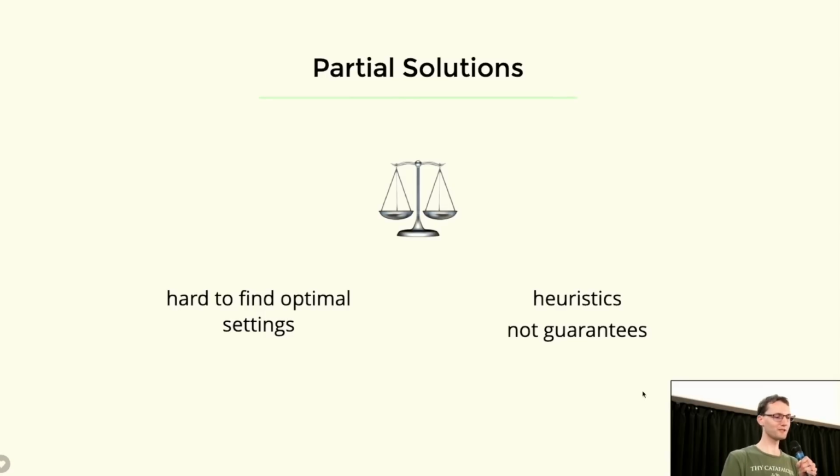And then also, even when you do, your application changes or your access patterns change, and so the perfect settings are never perfect for very long. And even if you find the perfect settings, that still means really a heuristic. It's a soft promise, but not a hard guarantee. And so you can't really engineer based on a system like this, because it's just like quicksand. You sink away.